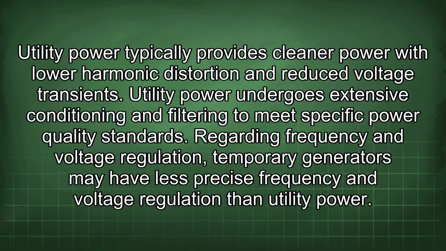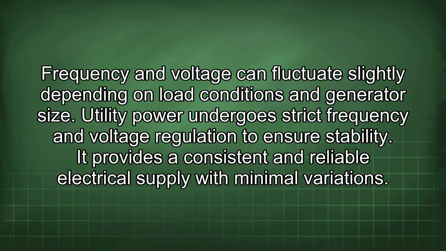Regarding frequency and voltage regulation, temporary generators may have less precise frequency and voltage regulation than utility power. Frequency and voltage can fluctuate slightly depending on load conditions and generator size. Utility power undergoes strict frequency and voltage regulation to ensure stability. It provides a consistent and reliable electrical supply with minimal variations.